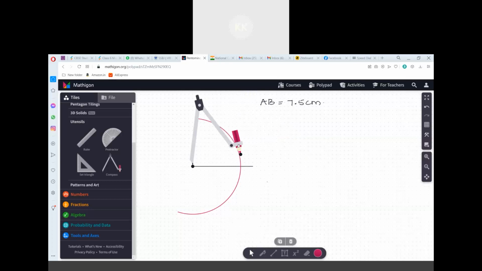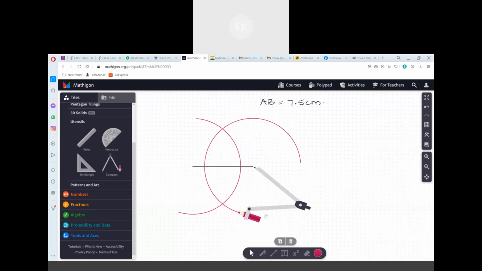Sir, let me put the mouse on the pencil. Sir, on an actual compass it will be easy, sir. This is done using the animation. It becomes a little difficult. Yes sir, then yes. Okay.